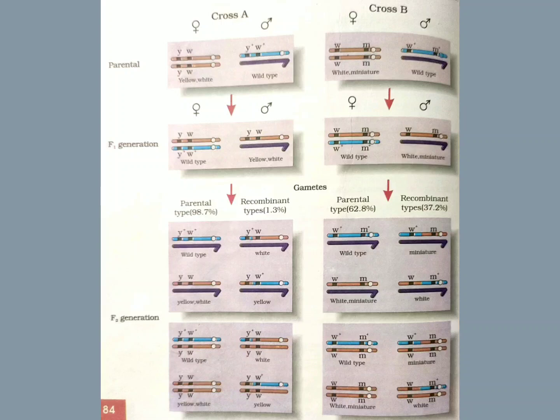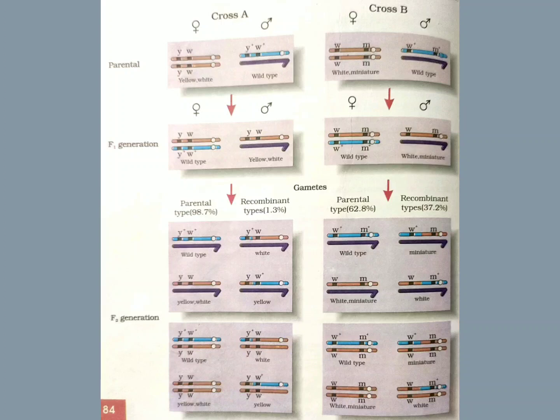Here the dominant type is the wild type, which is represented with the plus sign in superscript. So when he crossed the yellow-bodied and white-eyed females with the wild type, he found in the F1 generation the females were of wild type and the males were yellow-bodied and white-eyed.